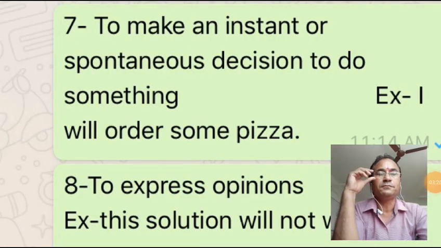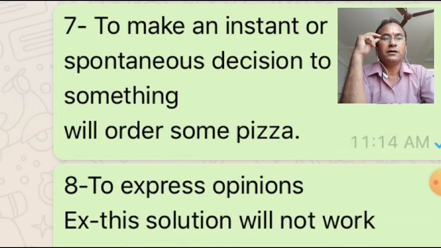The seventh one, to make an instant or spontaneous decision to do something. If you have an instant or spontaneous decision to do something, we use will. I will order some pizza. Spontaneous, instant. So at that time also we will use will. So I will order some pizza.